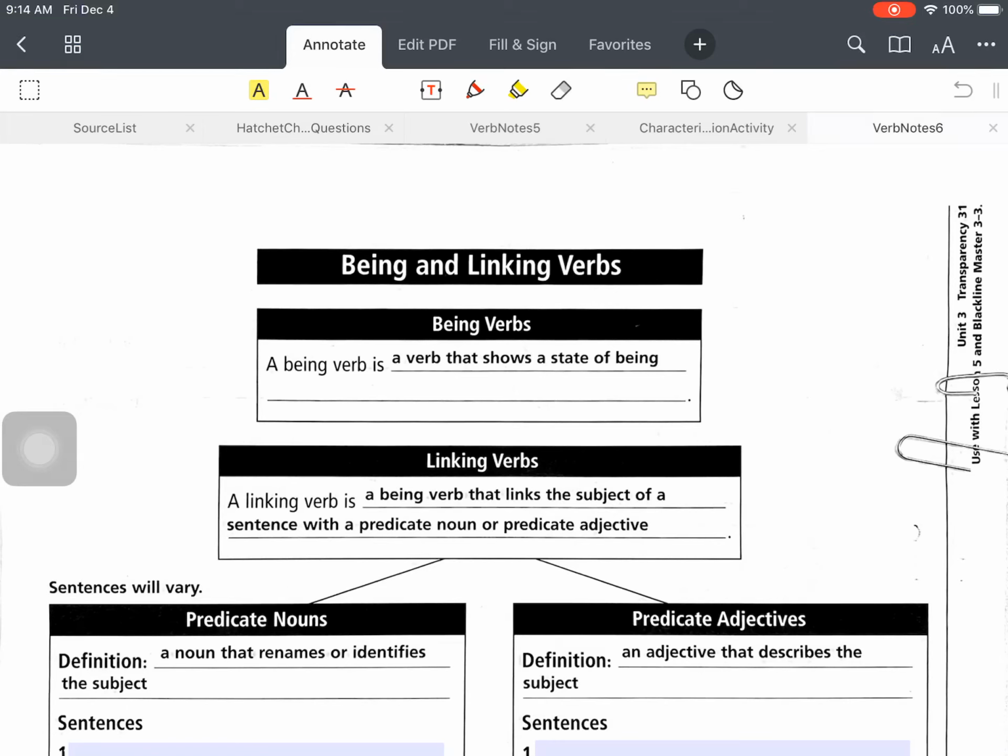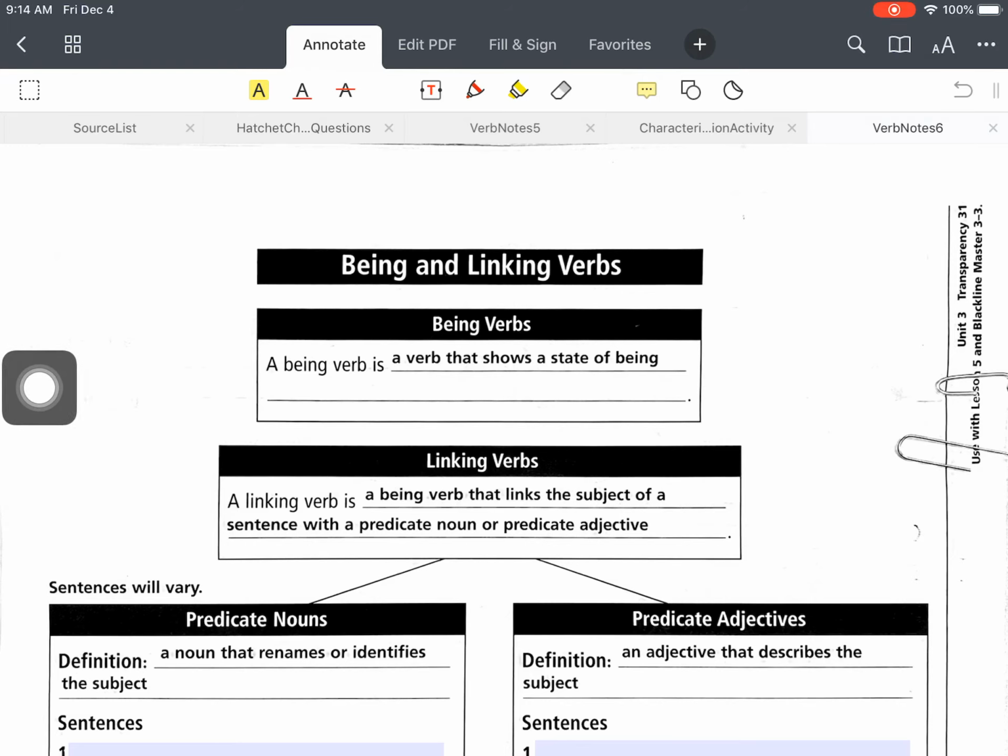This week, we are going to work on identifying being and linking verbs, and also we're going to talk about predicate nouns and predicate adjectives. So first, we're going to talk about being verbs. A being verb is a verb that shows a state of being.